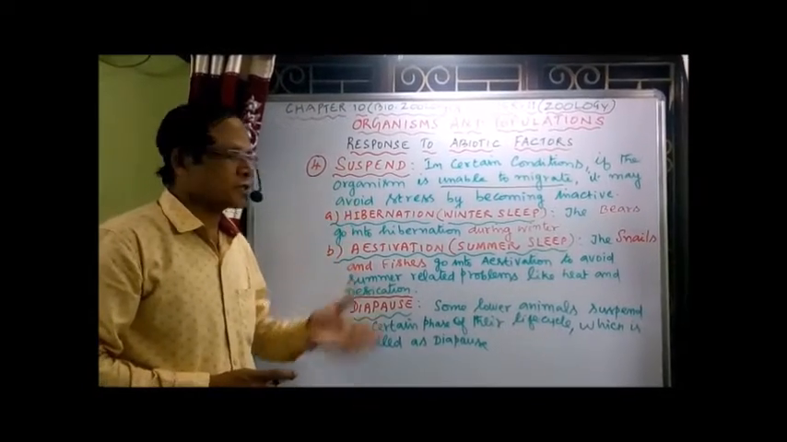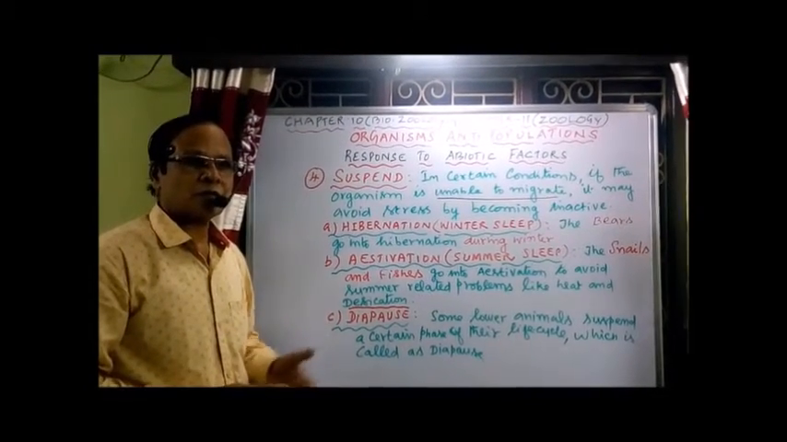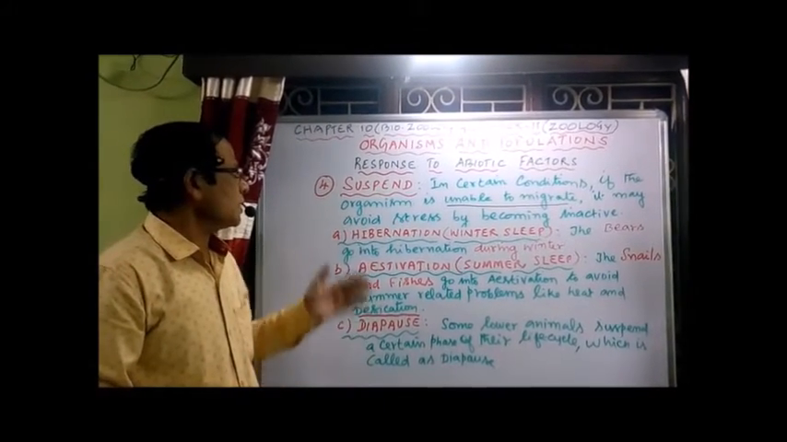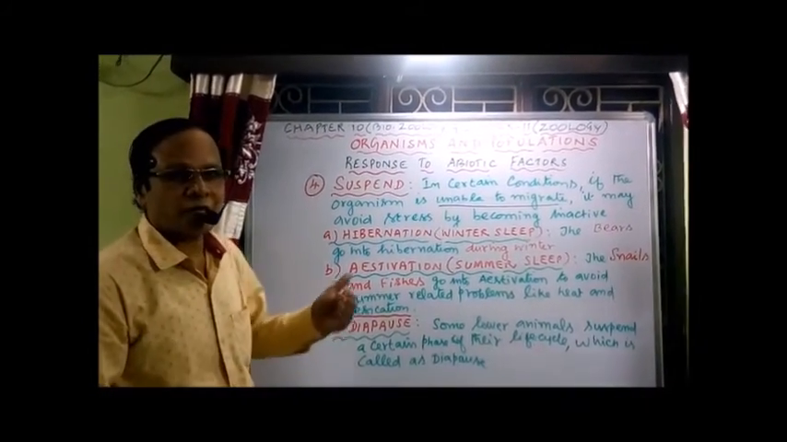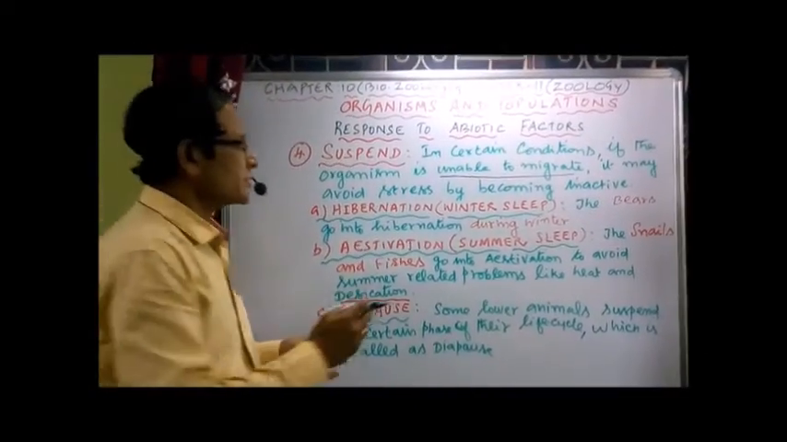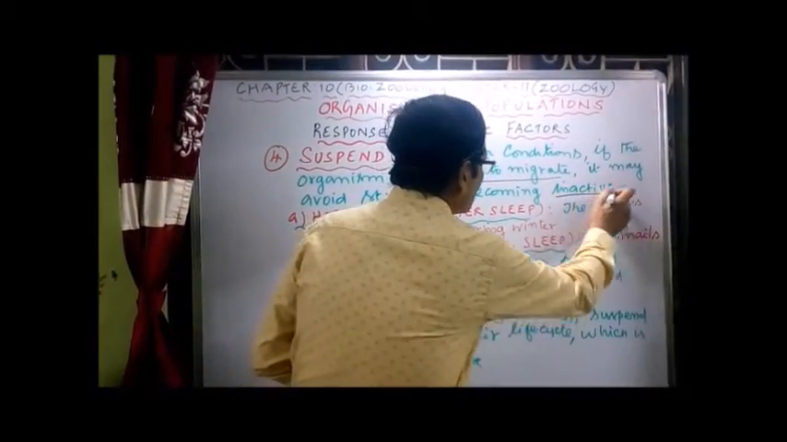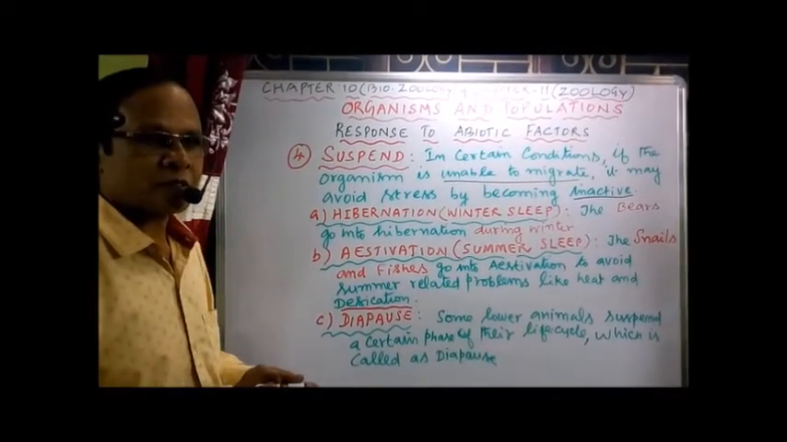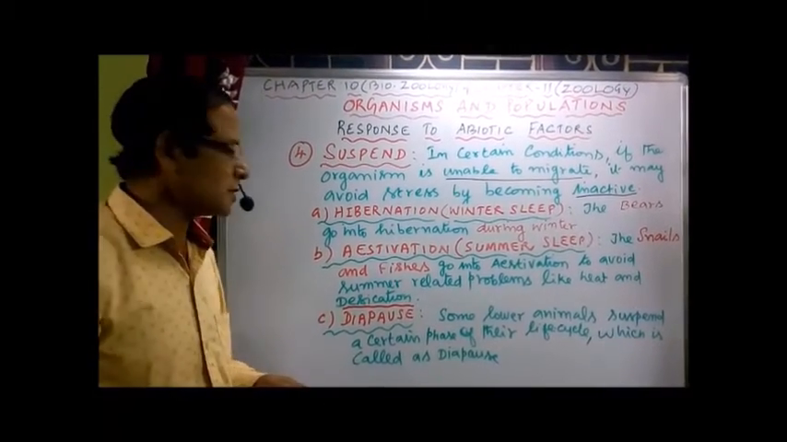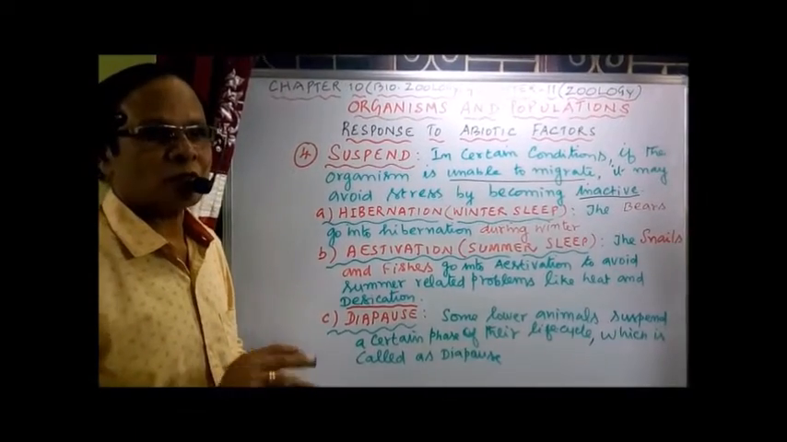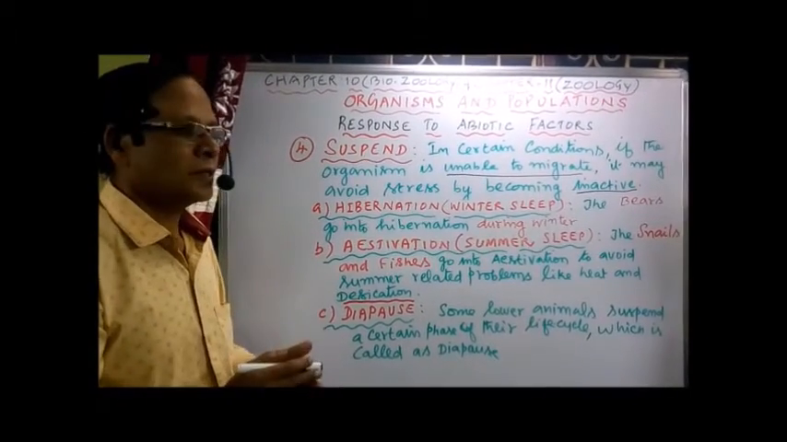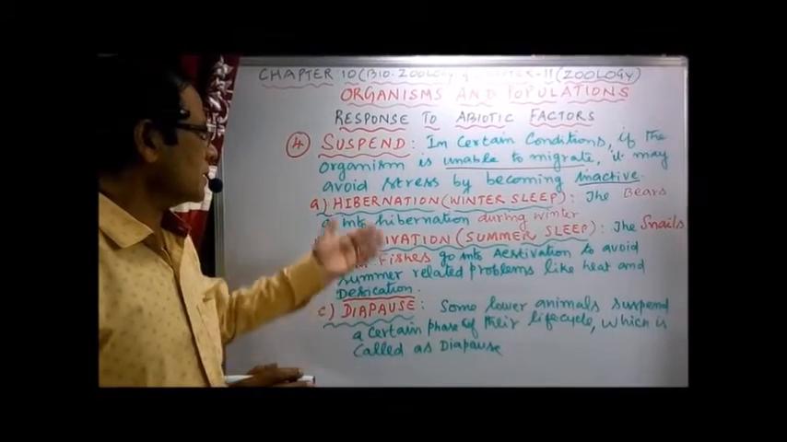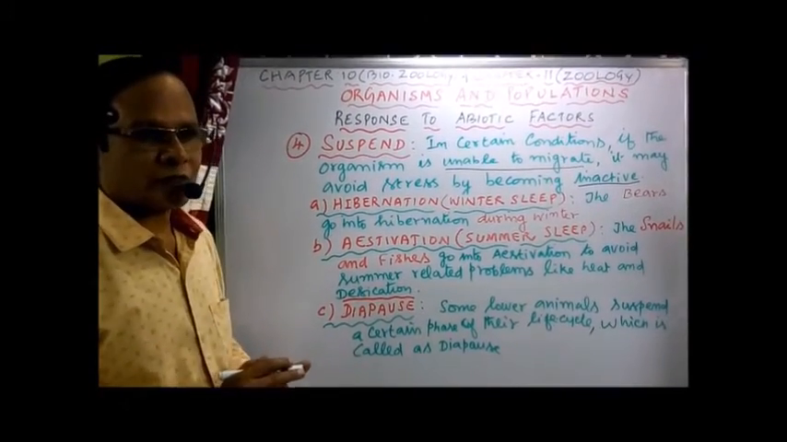In certain conditions, if the organisms are unable to migrate from that place, they may avoid stress by becoming inactive. So inactiveness occurs if they are unable to move from the place. Normally animals tend to migrate if there are extreme conditions, but some organisms cannot move from that place. In such conditions, they attain inactivity. So here there are three examples of inactivity.